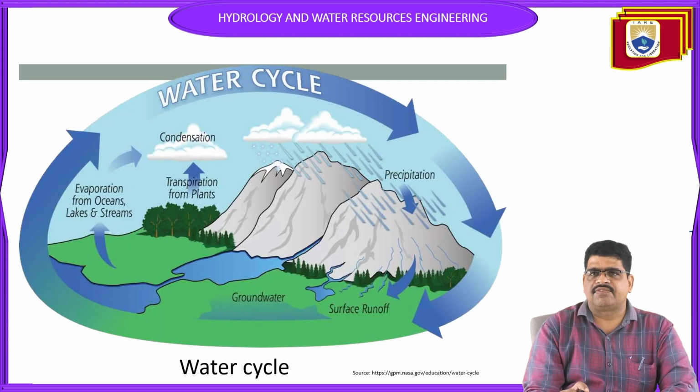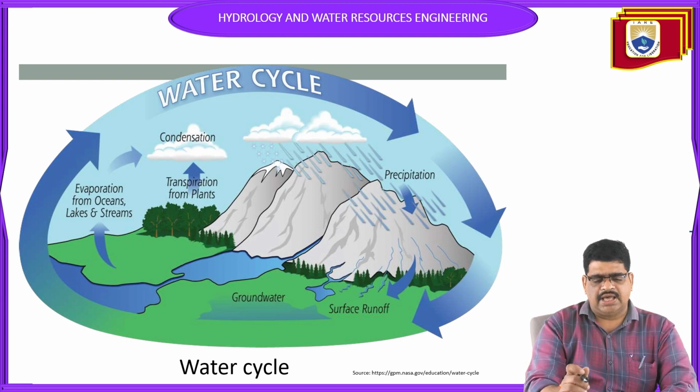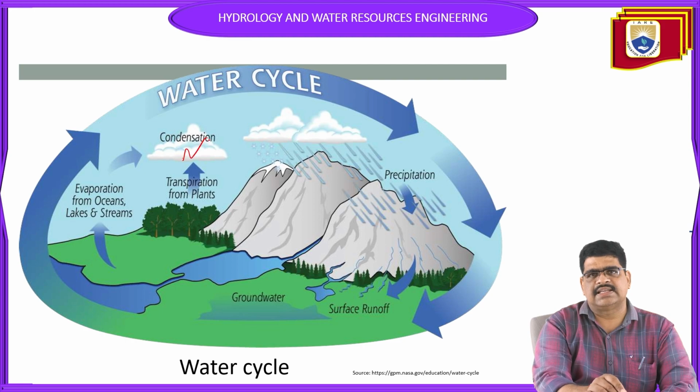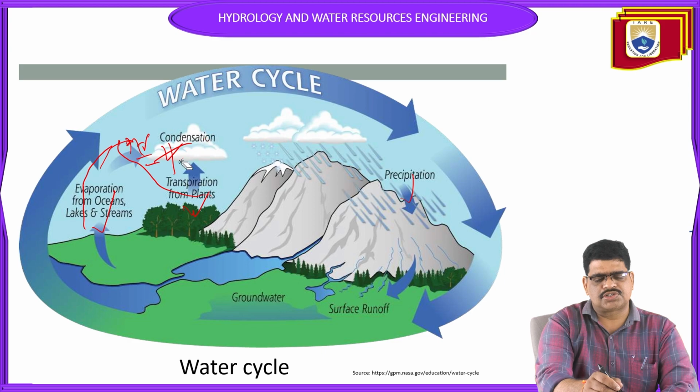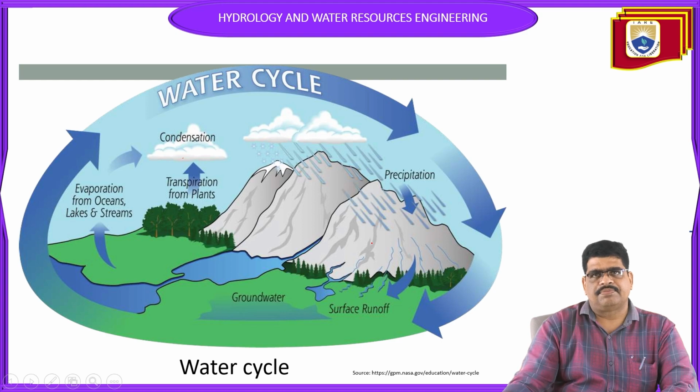Next, this is the water cycle, or hydrological cycle. Why we are showing this picture here once again is that it also shows evaporation, condensation, transpiration and precipitation. Evaporation from the oceans and sea, and transpiration from the land. That's why we call it evapotranspiration. So that's why I have shown this once again. I collected this picture from the previous lecture.